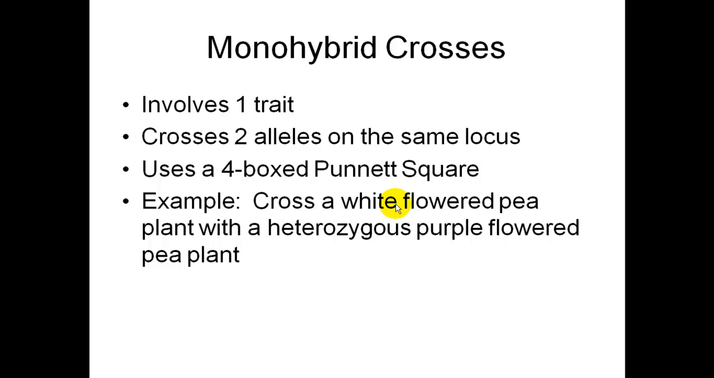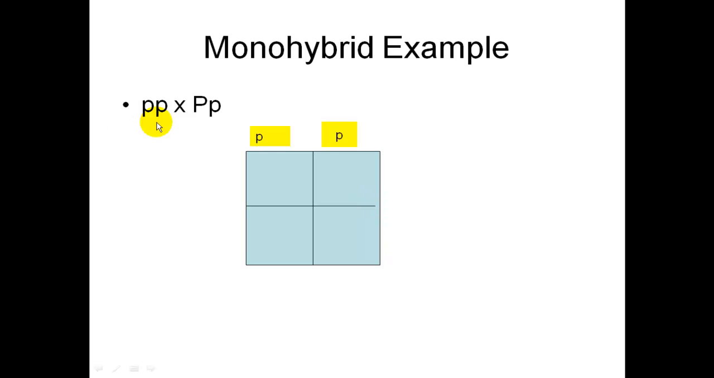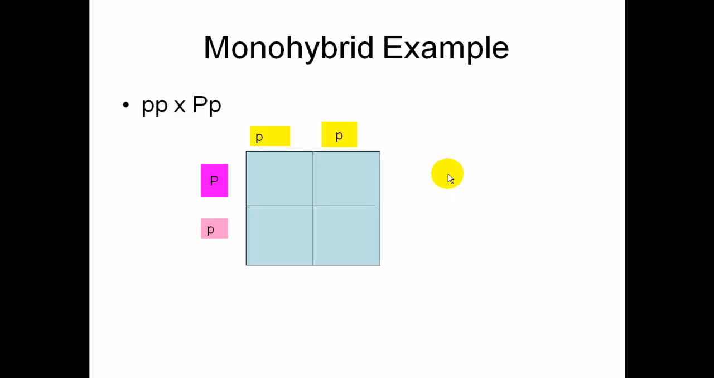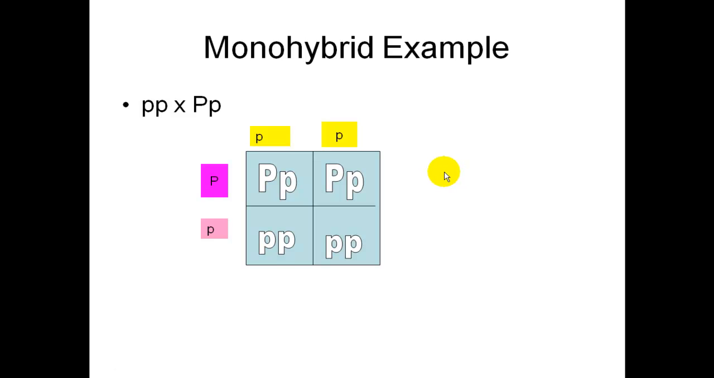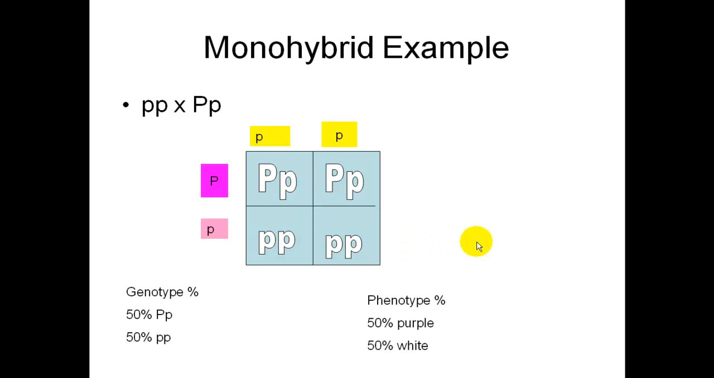So if you were to cross a white flowered pea plant with a heterozygous purple flowered pea plant, those are your genotypes of your parents. You would put your little letters on the outside of the Punnett square, put your other parent on the outside of the Punnett square, and then you would bring the letters into each of the boxes. And then I would ask you for genotype percent, which is 50% big P, little p, and 50% little p, out of all 4 boxes. Phenotype percent would be 50% purple right here, and 50% white.